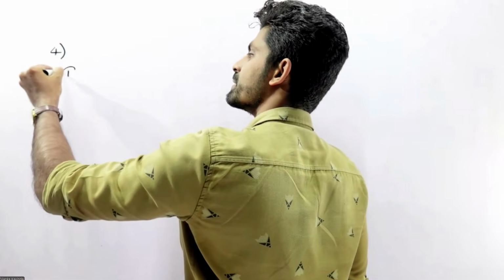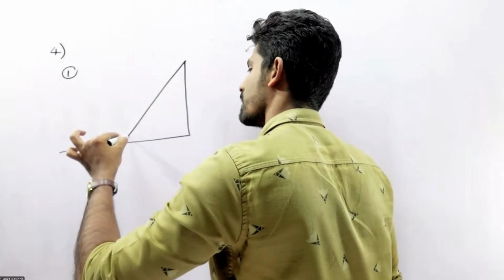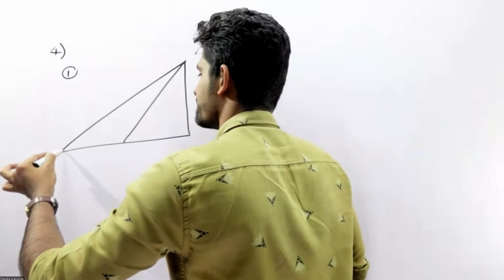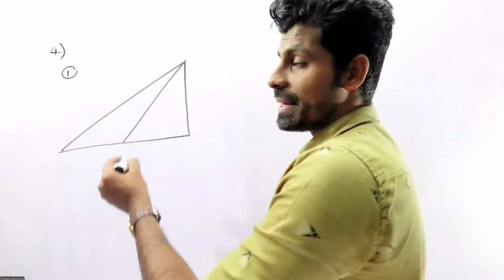Question number 4, first part. This is the figure. Let's see, ABPQ.